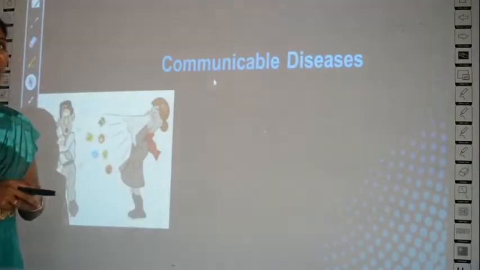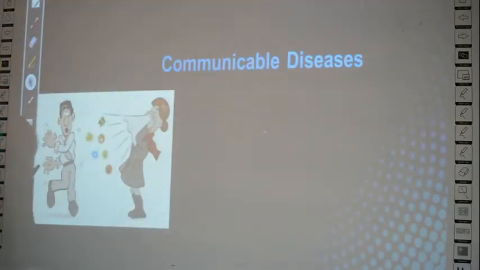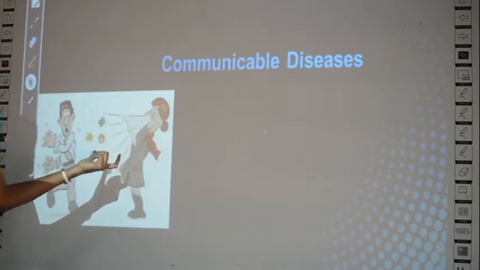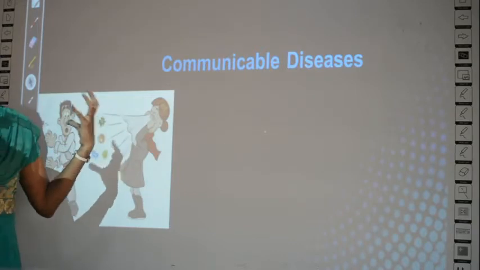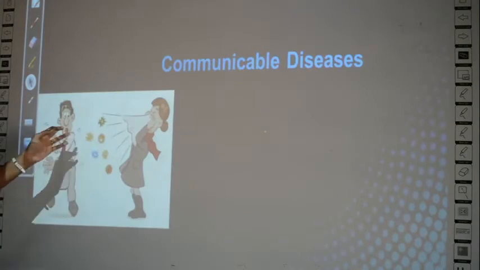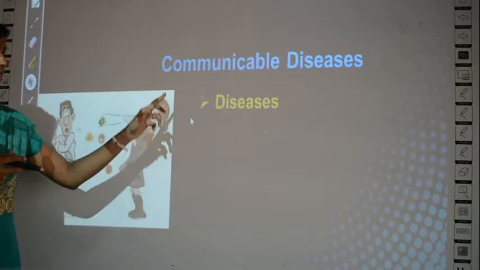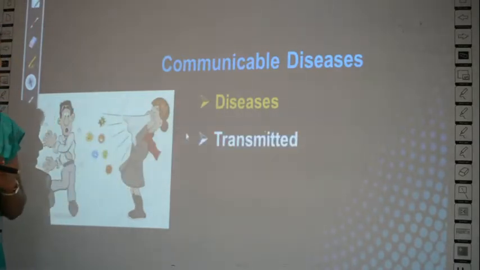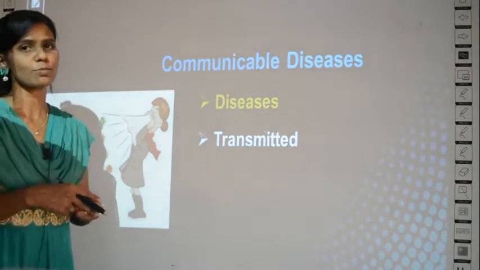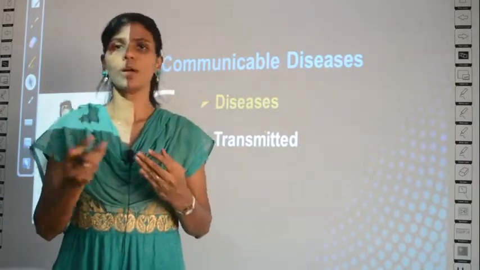Next we learn about communicable diseases. What are communicable diseases? What do you see in this picture? A woman is sneezing. She has a tissue with her, but still she sprays all the viruses or bacteria, and this man is getting infected. So you can define communicable diseases as diseases which are transmitted. What is transmission? What does this term mean? It means spreading from one person to another.